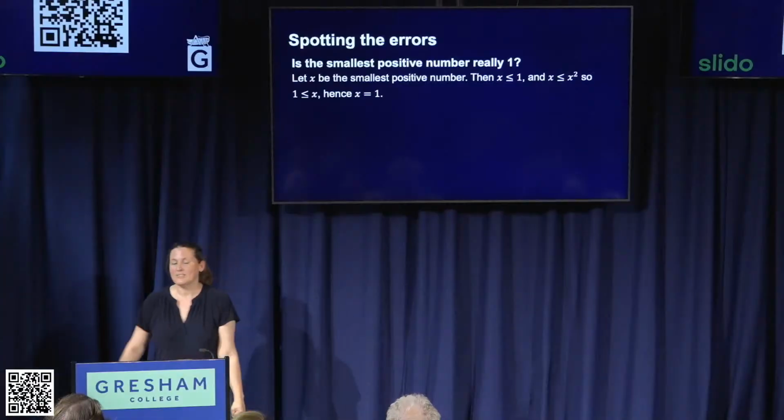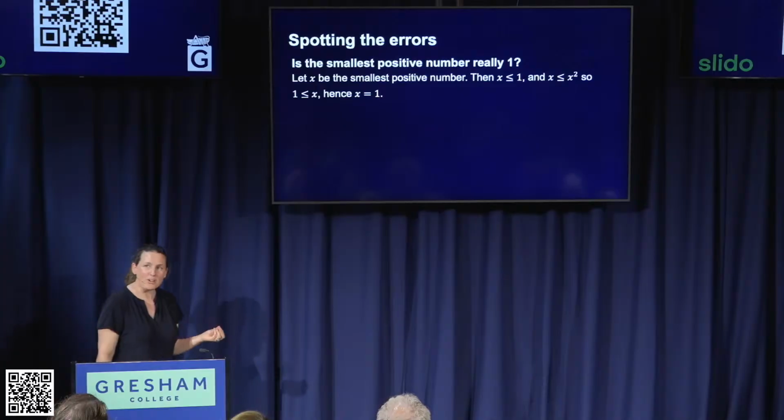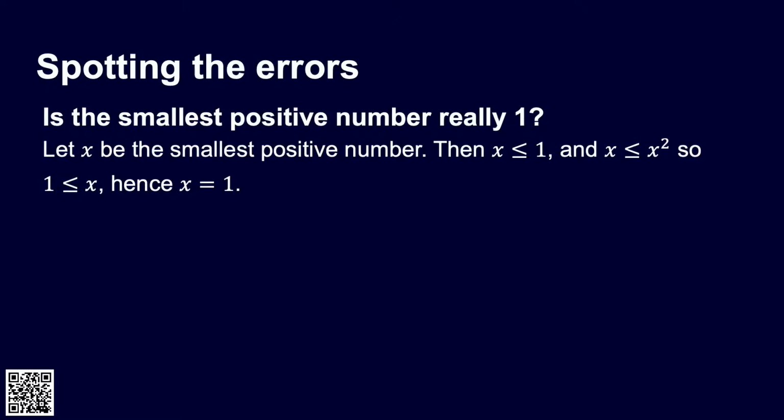Okay, so we've got a few errors to clear up in the last few minutes. We talked about whether the smallest number really is 1. I'm sorry to have to say it isn't. It isn't, but what went wrong? Well, what we've got here is a proof that there is no smallest positive number. It's a proof by contradiction, a reductio ad absurdum, because we started with an assumption that there was a smallest number, and it led us to something ridiculous. It didn't actually prove the smallest positive number is 1.